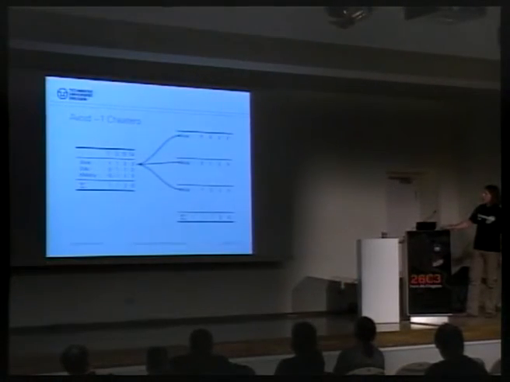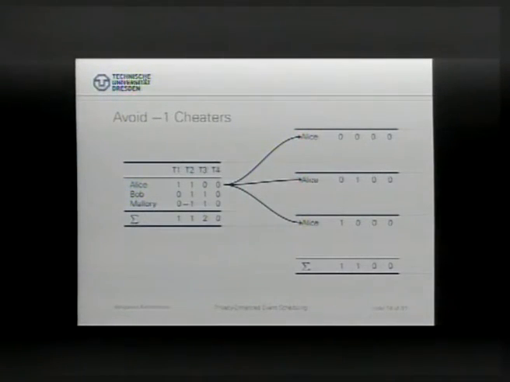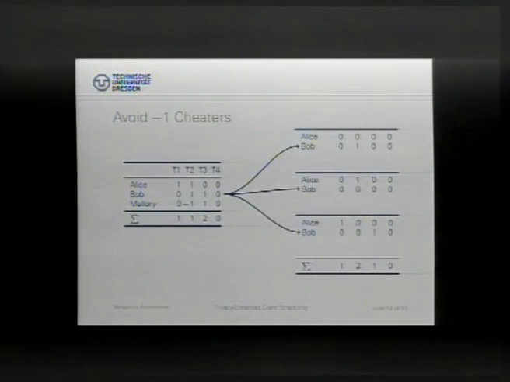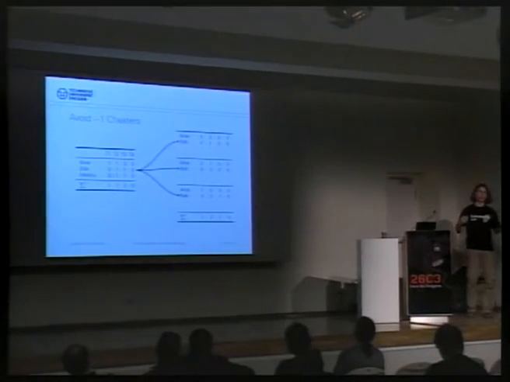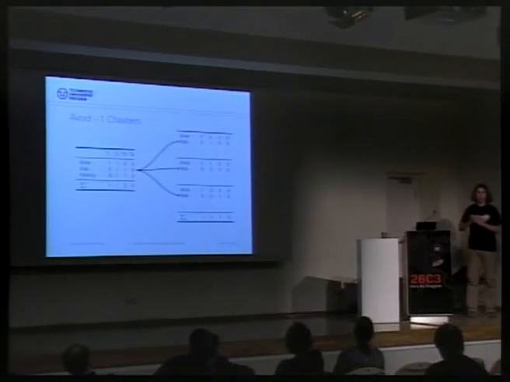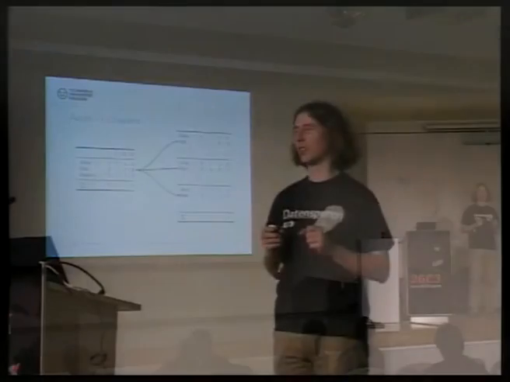We take 3 tables at the end, where I send in the first all zeros, here this one and here this one, and in the sum I get my vote from Alice. So Bob is doing the same, so he has here a 1, here a 1, and here all zeros. And what we achieved with this is we just made many zeros, which are really randomly distributed along many tables. So think of 100 tables here.